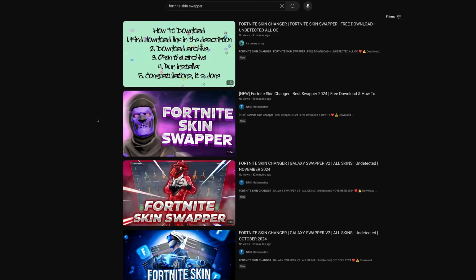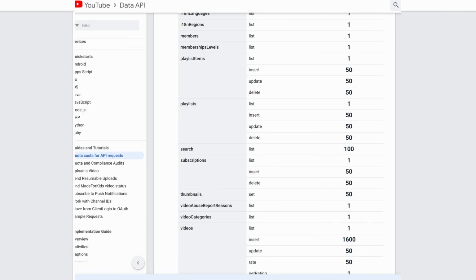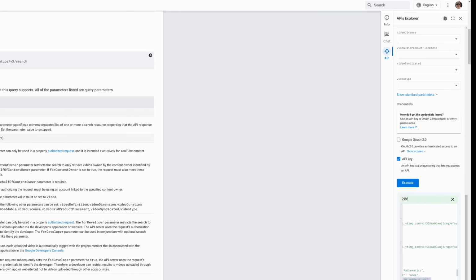Main thing we're going to run up against is that YouTube's API limit, especially for searches, has a pretty comically low quota of 10,000 calls a day, with each search costing 100. So if we want to use calls for anything else, because we can see, for example, if we run the Fortnite skin swapper query in here, we can see what we get for that. Do we get enough of the description? No, we don't. Okay. So then we're going to have to hit the videos as well.